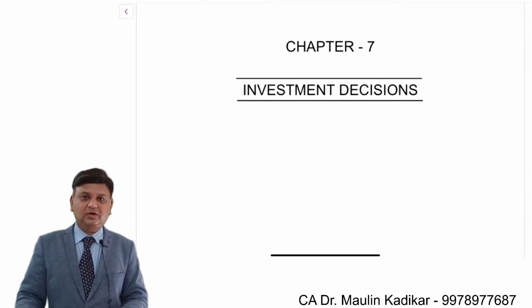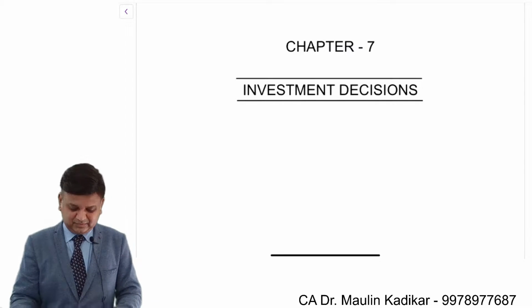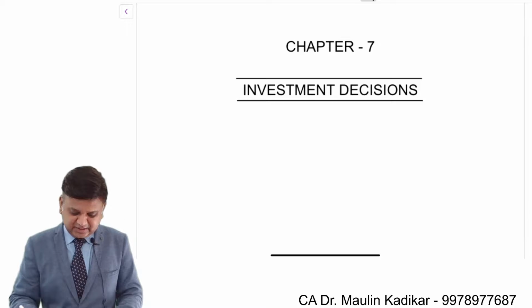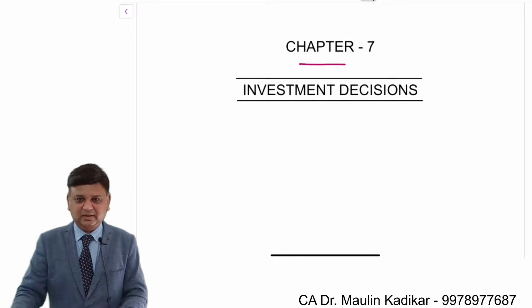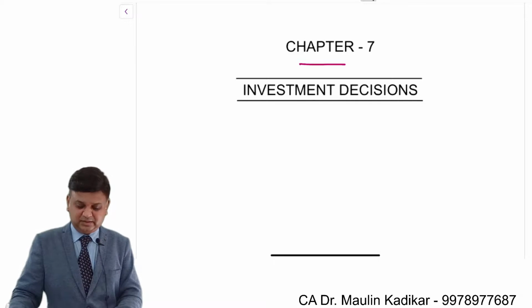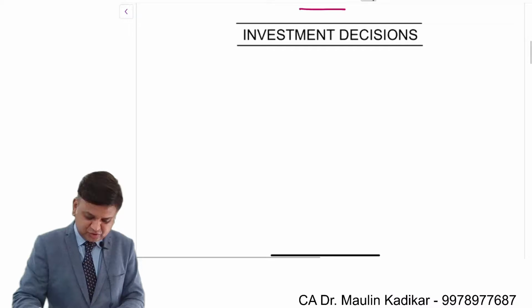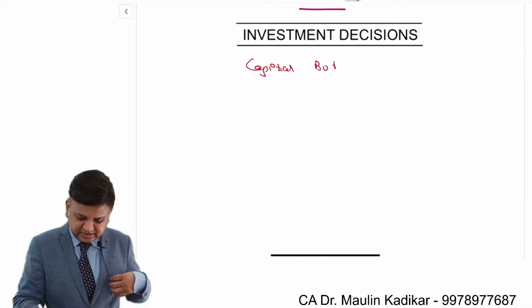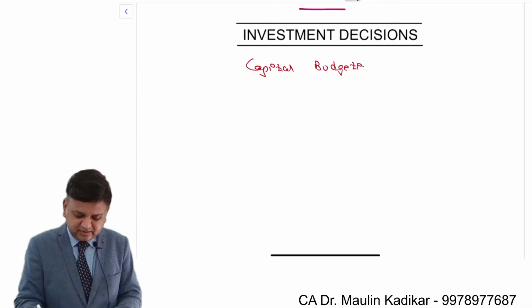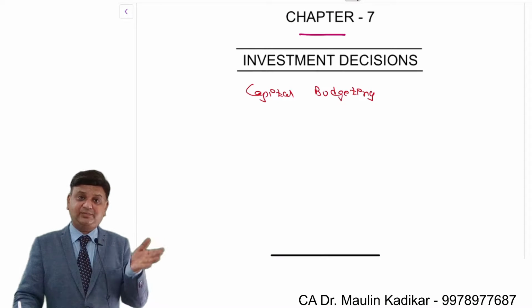So, starting with the chapter called Investment Decision. That is chapter number 7 that you have. The investment decision is a chapter which is also called capital budgeting. The chapter on capital budgeting is different from the chapter on risk analysis in capital budgeting. That is a different chapter.